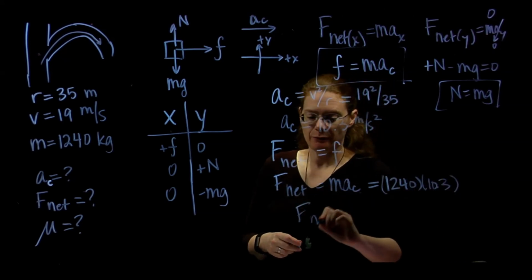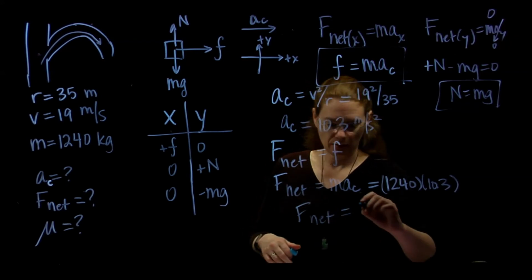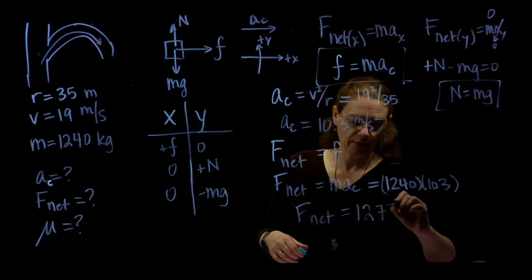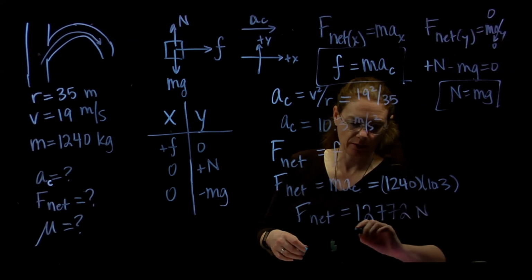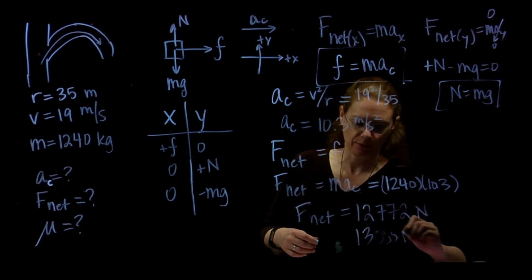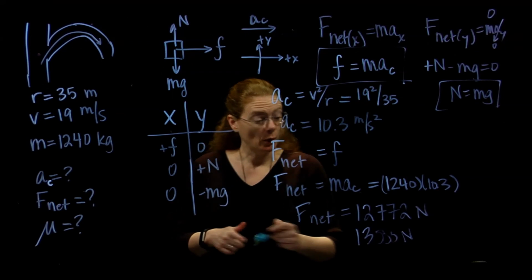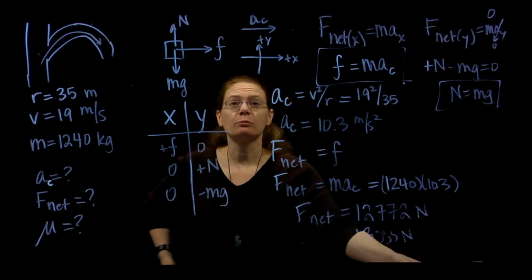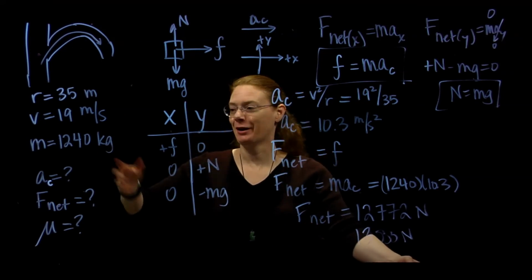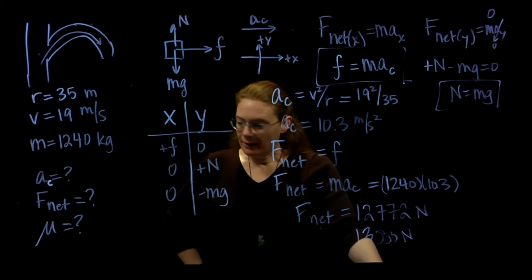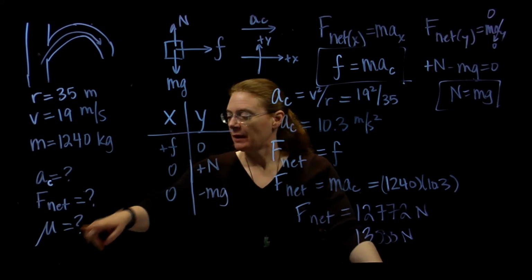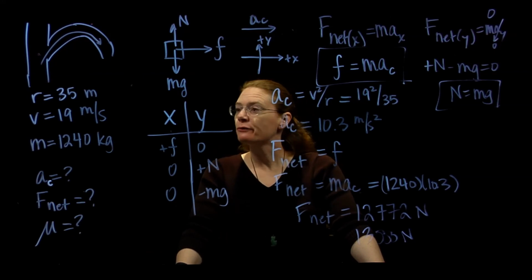So my net force ends up being 12,772 newtons. So that's going to round to 13,000 newtons. Oof, that's big. Okay, well, it's a heavy car. I mean, we're talking about 1,300 kilograms here, 1,200. My last question is, what is the coefficient of friction?